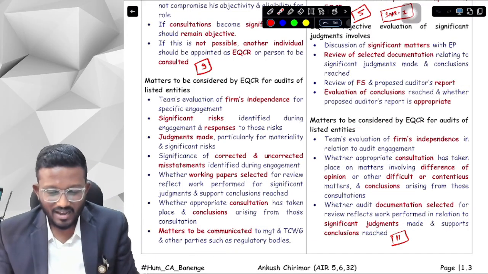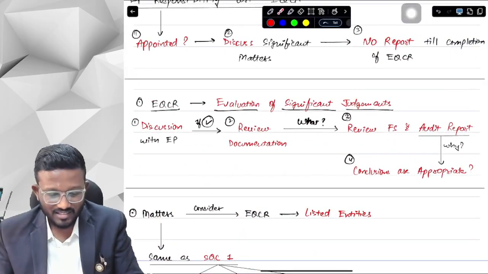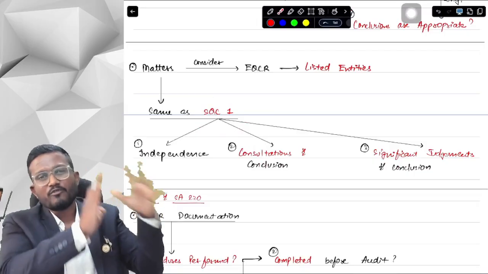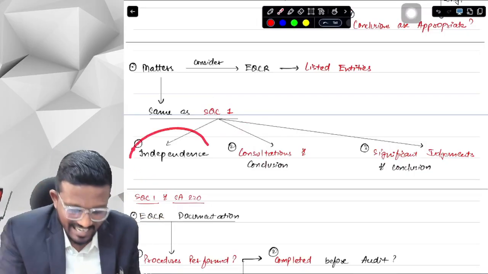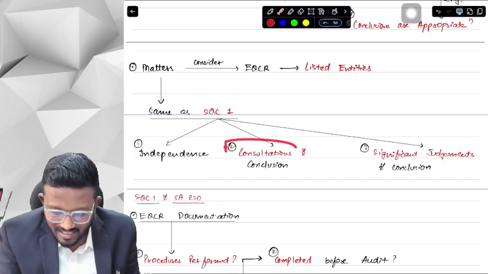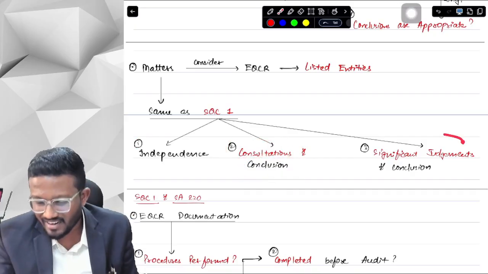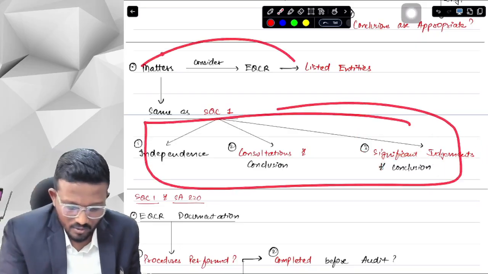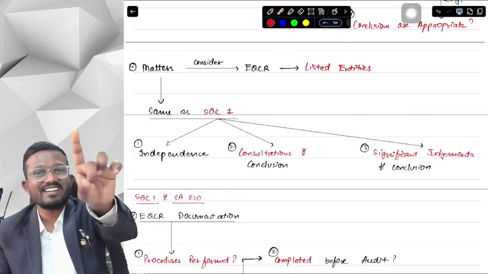Okay, yes sir. So here as per SA 220, what are the matters, sir? They are similar to SQC1. The first and foremost thing that EQCR has to check is independence, whether the audit team is independent or not. Secondly, consultations and their conclusions. And third, significant judgments and their conclusions. So these three things are going to be considered by EQCR in case of listed entity as per SA 220.